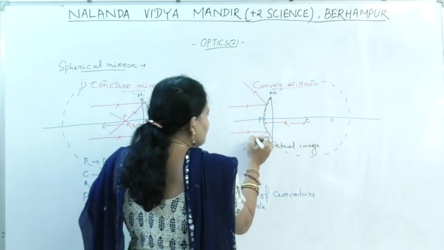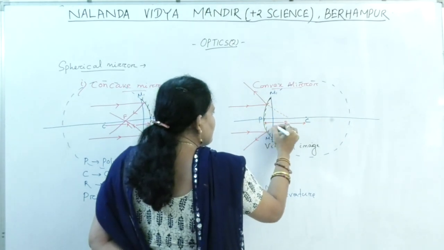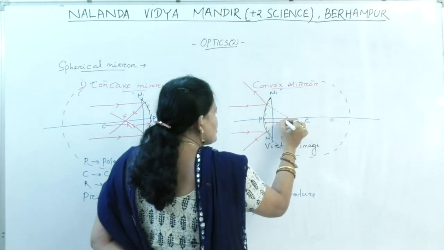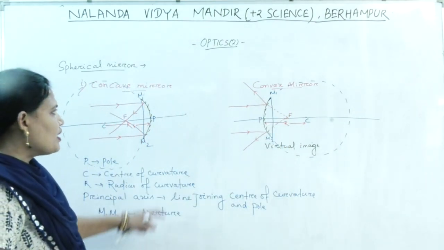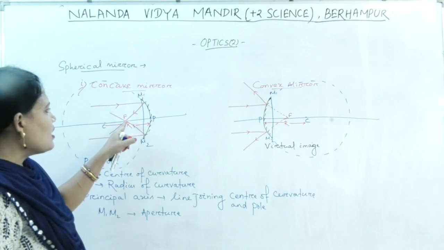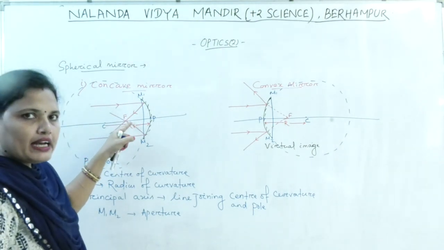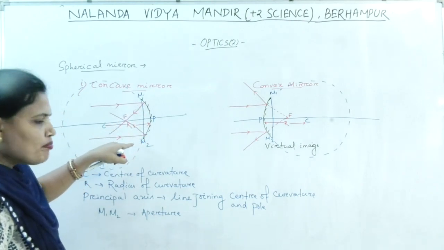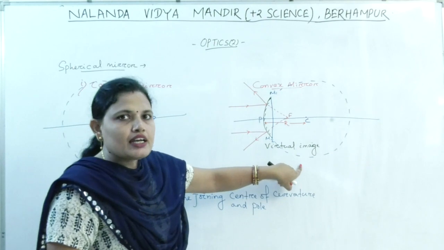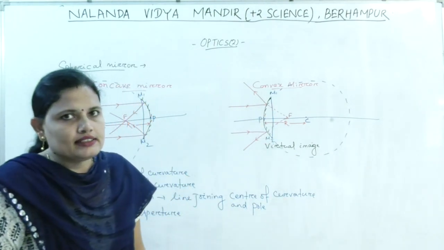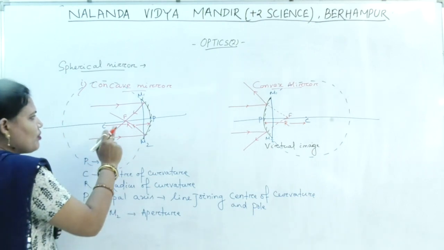Incident rays diverge. If they are produced in the backward direction, then they meet at a point, and this point is known as the focus of the spherical mirror. So what is focus? Focus is the point on the principal axis at which the reflected rays meet at a point in case of concave mirror and appear to meet at a point in case of convex mirror. That is your focus. All of you clear what is focus?